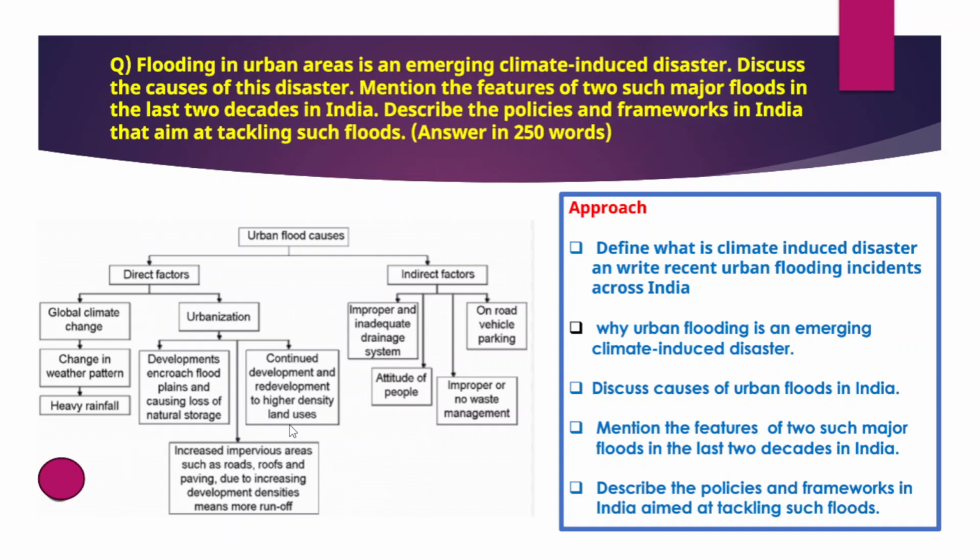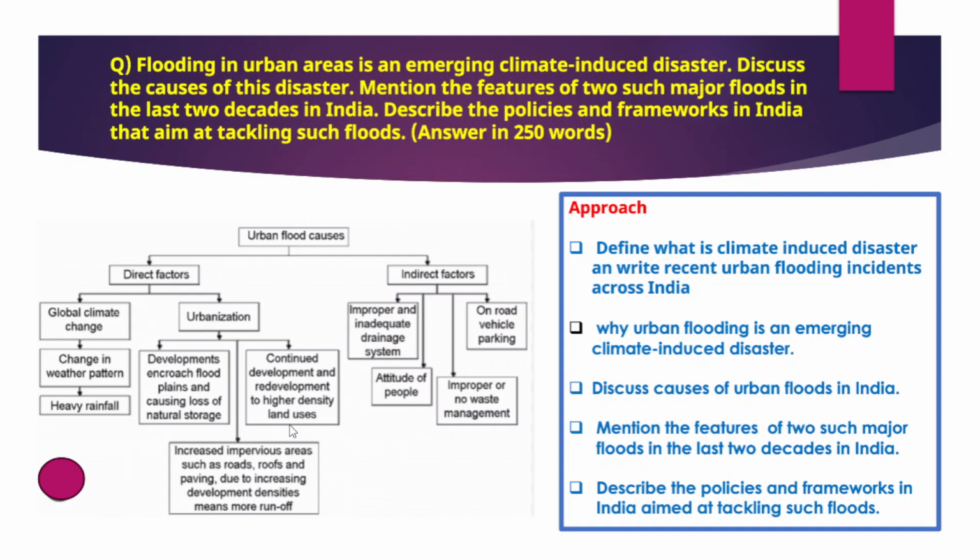If possible, you need to read about urban floods in a very detailed manner, because every year almost all cities in India face the problem of floods, especially Bengaluru, Hyderabad, Chennai, and Delhi also.